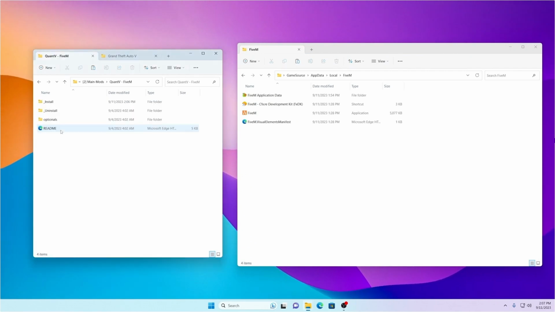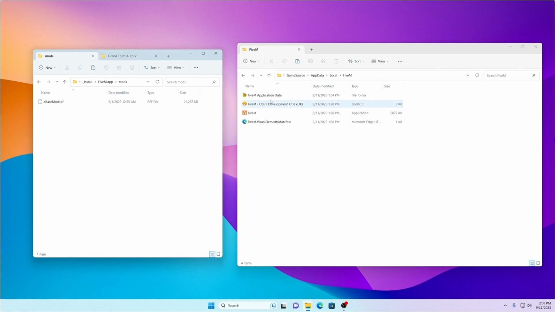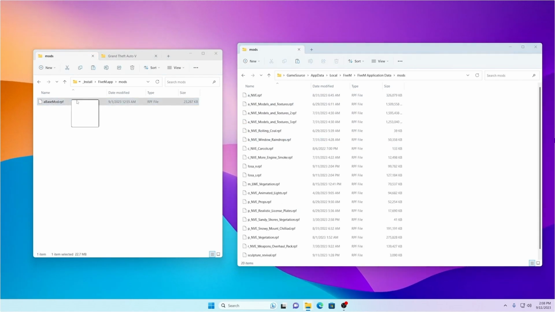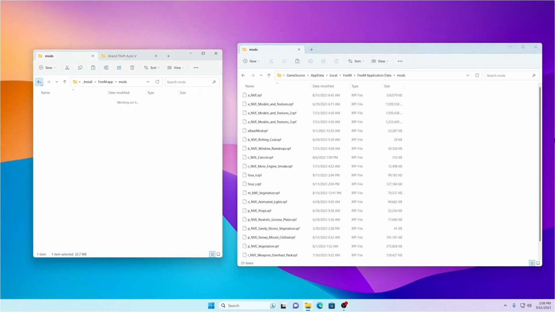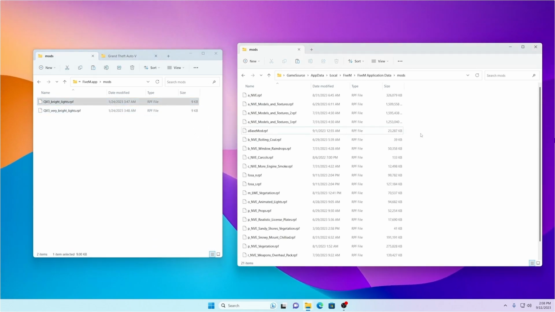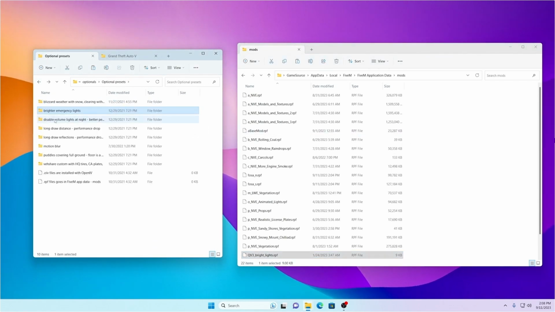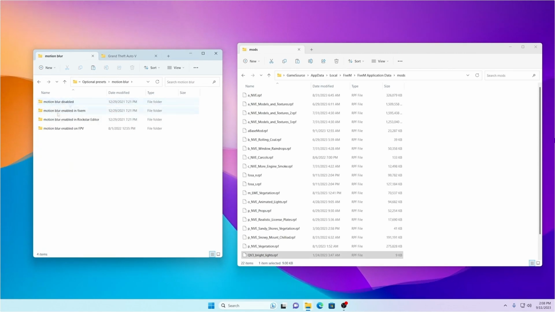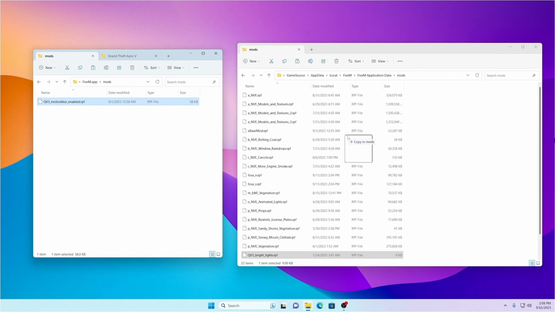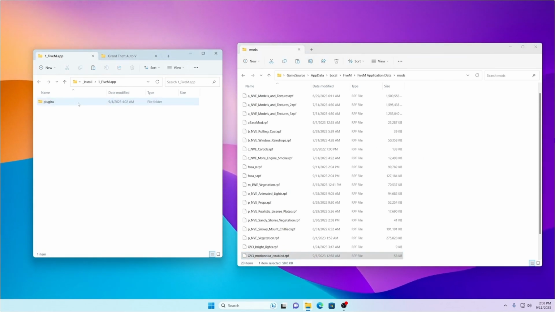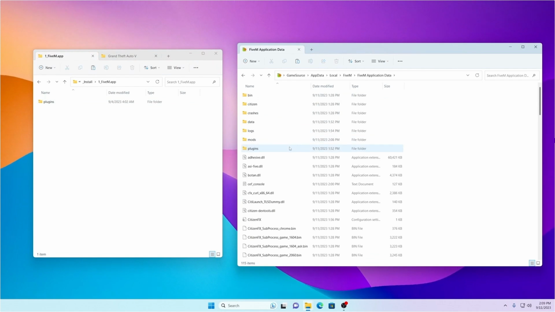Now for our last main mod. First, let's install the base mod into our FiveM application data folder. Just drag and drop the RPF file inside the mods folder. And for optional mods, we are going to install brighter emergency lights and motion blur. That's all for the base mod. Now install the main plugins in the FiveM application data folder.